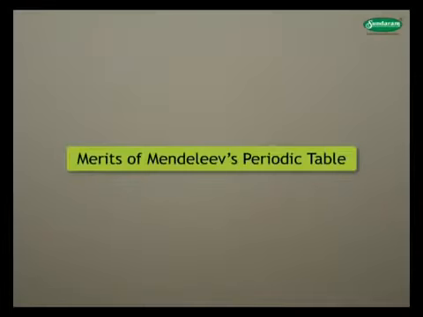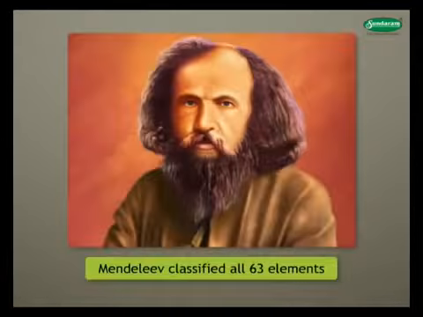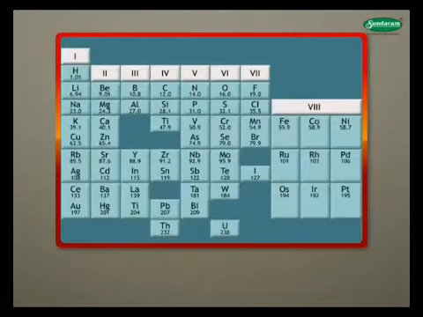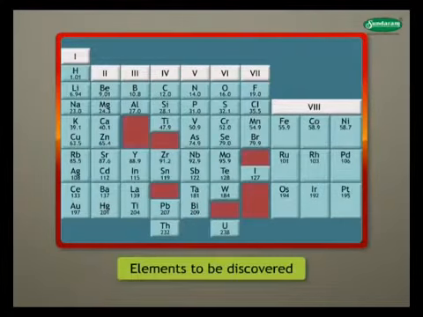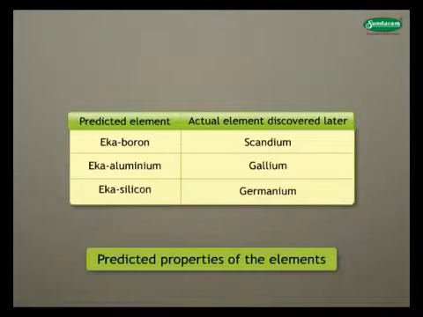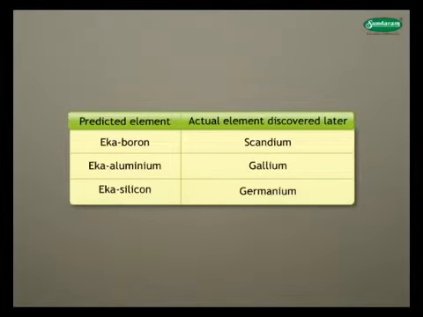Let us take a look at the merits of Mendeleev's periodic table. Mendeleev was the first who successfully classified all known elements. Mendeleev's periodic table had some blank places in it. These vacant spaces were for elements that were yet to be discovered. He also predicted properties of these elements even before they were discovered. Later, they were found to be correct as shown in the table.